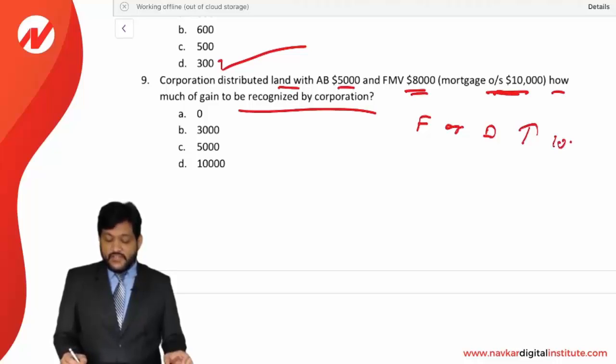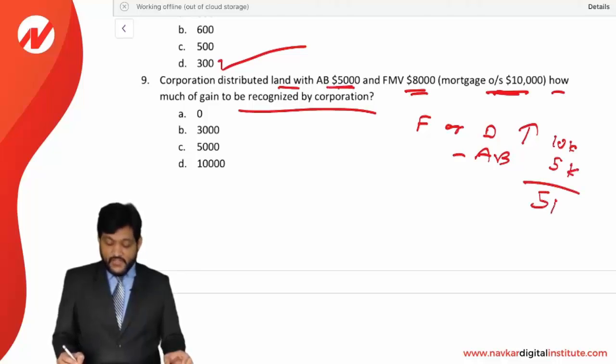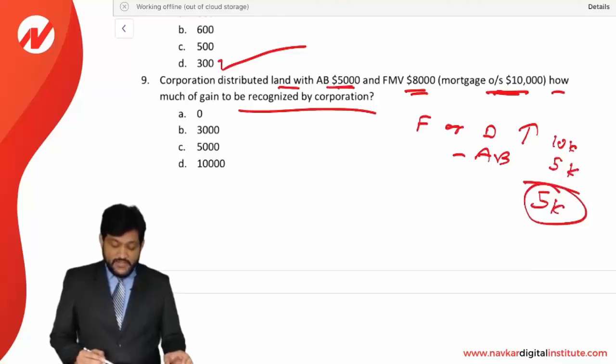So whichever is higher, that means 10,000, less adjusted basis. Adjusted basis is 5,000, so I am reducing 5,000. The answer is net 5,000. So 5,000 is going to be the gain recognized by the corporation, C option.